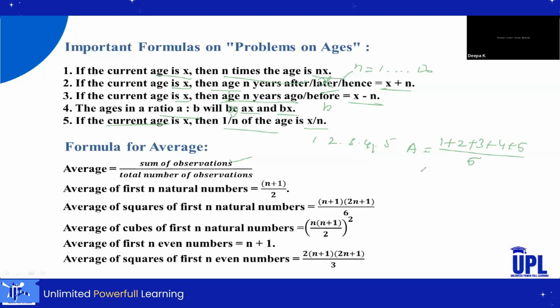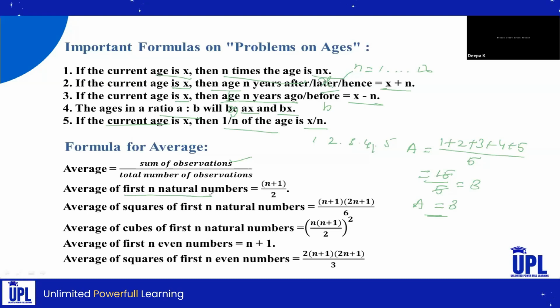Then totally we will get 1 plus 2 plus 3 plus 4 plus 5, that becomes 15 divided by total number of observations 5. So we will simplify this one. Then we will get 3. The average of first 5 natural numbers is 3. So hope you understand. So second formula, that is average of first n natural numbers. Average of first n natural numbers.